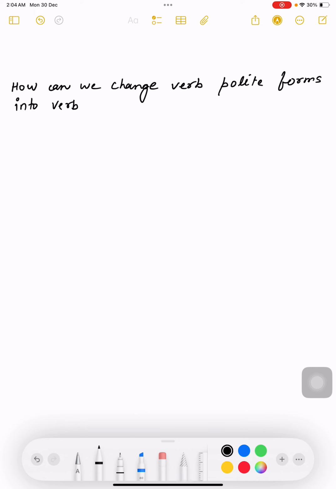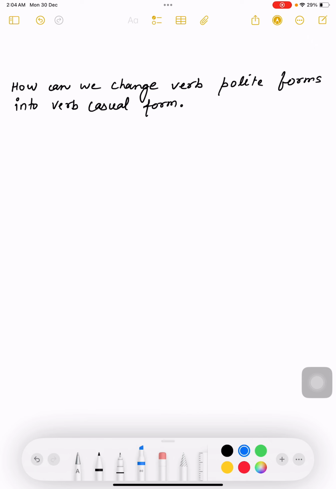How can we change verb polite forms into verb casual forms?